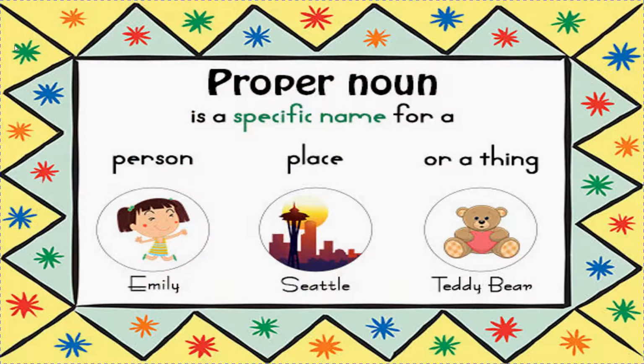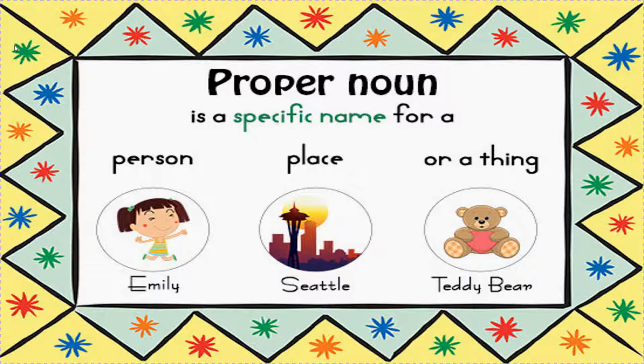First is proper noun. Children, what is proper noun? Proper noun is a specific name, or you can say particular name, which is not general. So proper noun is a specific or particular name given to a person, place, or a thing, even animal. Examples are also given. Person is Emily. Emily is a girl's name, so it is a proper noun. Suppose I write only girl, so we don't know which person we are talking about, which girl we are talking about. So it will not be a proper noun.